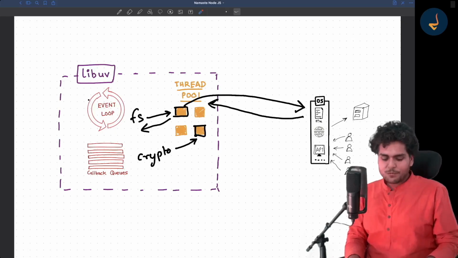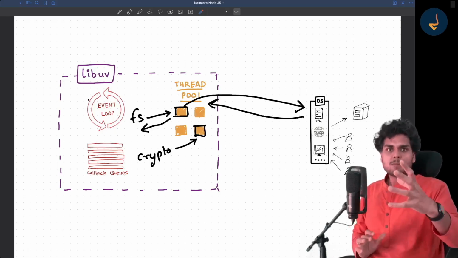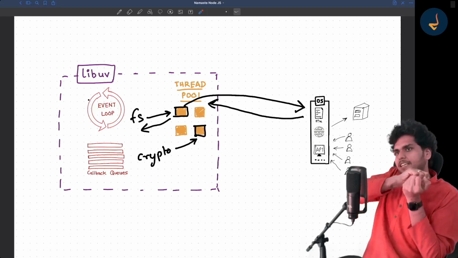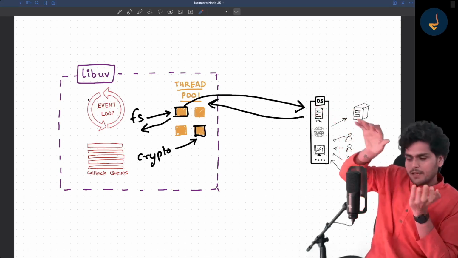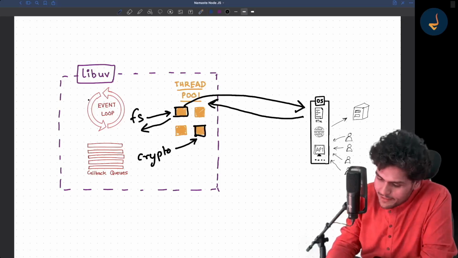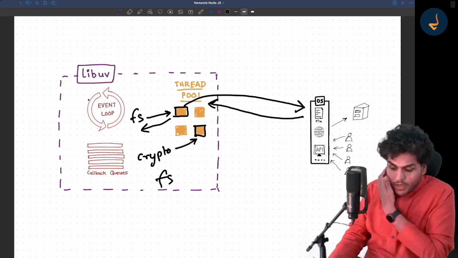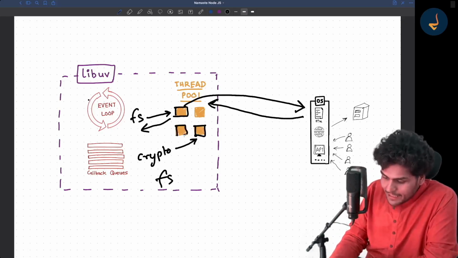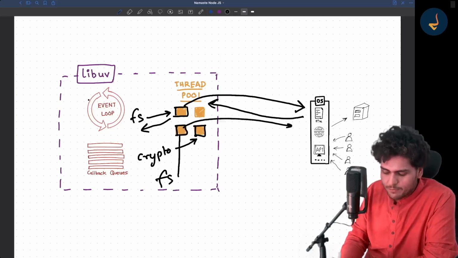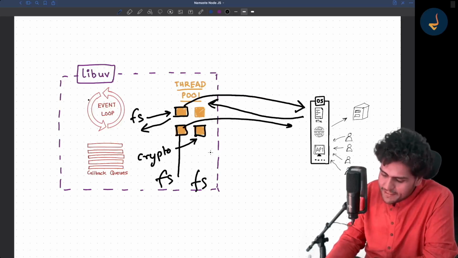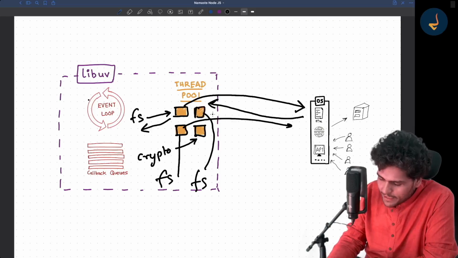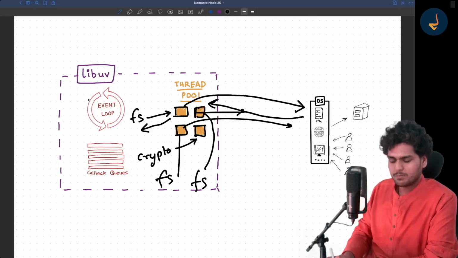Suppose a file system read comes up. It takes a thread and says, okay, read the file. Suppose one more file system call comes in. Now what happens? It will take another thread, occupy it, and this thread will make a file system call. Suppose another file system call came in. It will take another thread, occupy it, and make a call to the system, the OS.